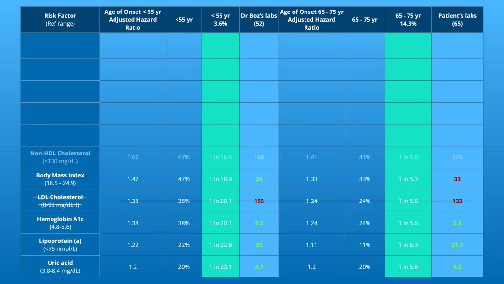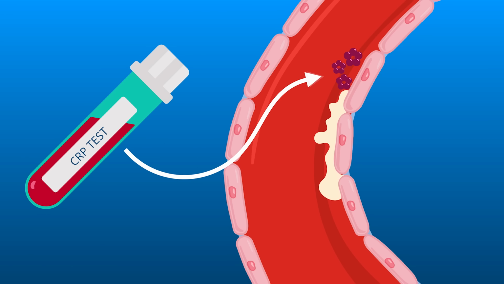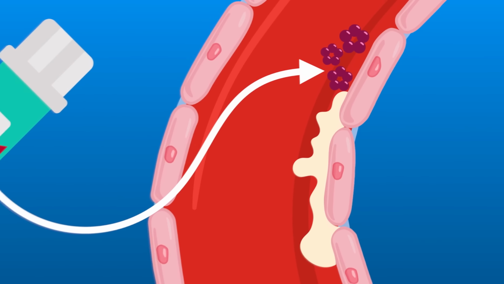That non-HDL fits in the same category as the last one, and we are skipping to one of my favorite labs, highly sensitive C-reactive protein. This is a measurement of inflammation, and we are measuring it in the right spot. We are looking at the inflammation of the skin lining on the inside of your blood vessels. This is right where those pimples pop, and we can see it coming from a mile away.